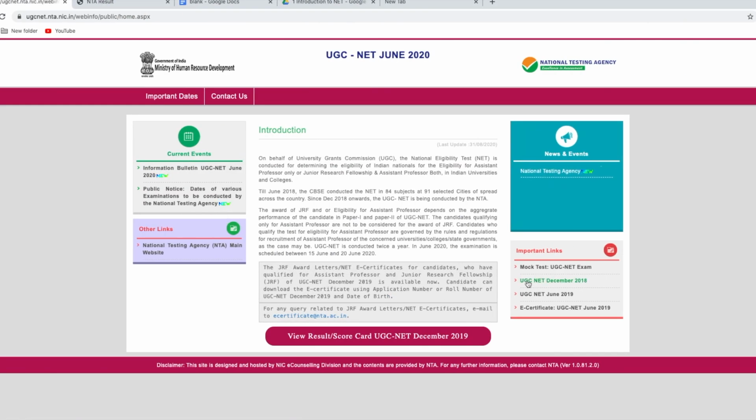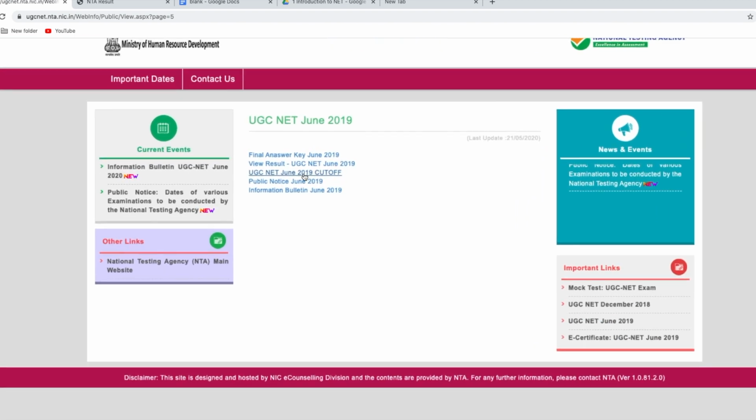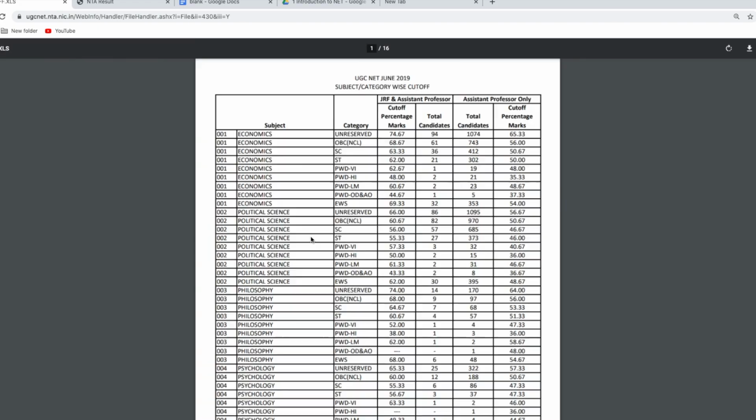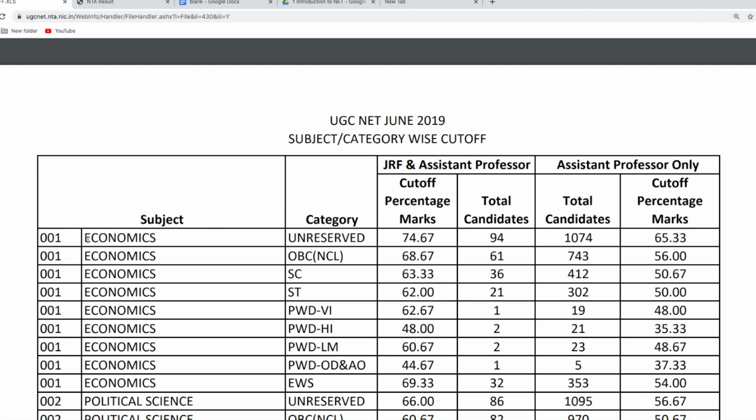On the NTA website, I will check the last year results, 2019, and go to the 2019 cutoff. This is the 2019 cutoff. Here, if you check the economics subject, the JRF and assistant professor cutoff is 74.67, whereas the UGC NET assistant professor only cutoff is 65.33.